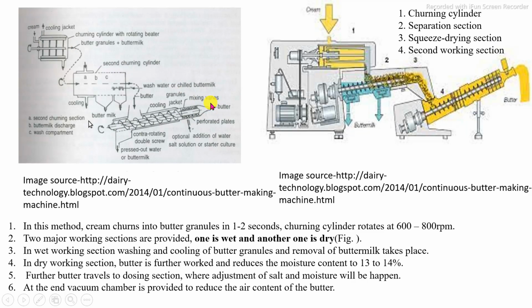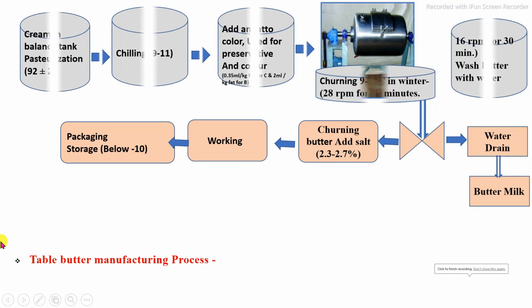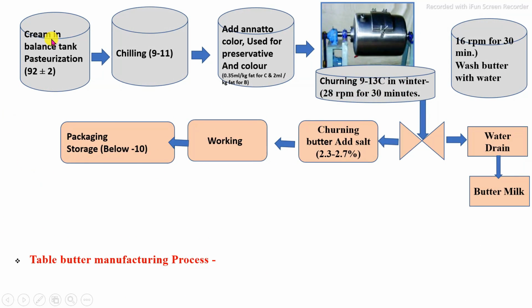That means in continuous butter making machines, milk cream is converted into butter with removal of excess moisture and addition of salt. Now the table butter manufacturing process: first, milk is converted into cream by cream separation. After that comes pasteurization, then it is chilled to refrigeration temperature and loaded into a continuous rotating tumbling mixer, in which specific rotation cycles are provided. First the milk cream is loaded, then the doors are closed, then continuous churning breaks the emulsion and forms butter.